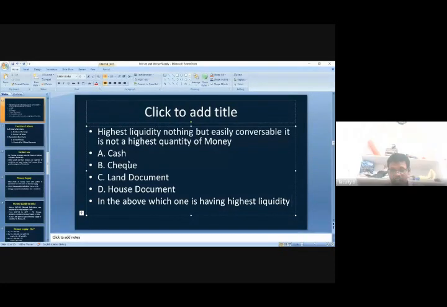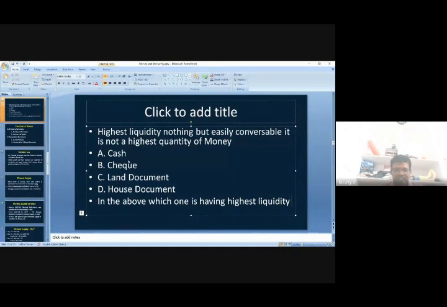Cash. Exactly, because cash is already in the form of cash. I already told you cash is also liquidity. Liquidity is nothing but cash, and assets are also called liquidity.